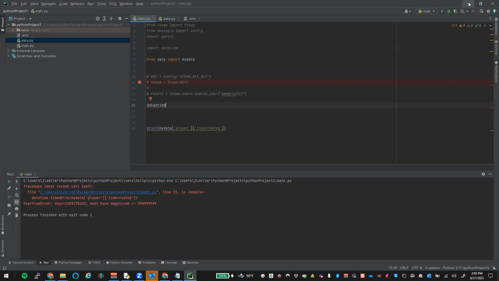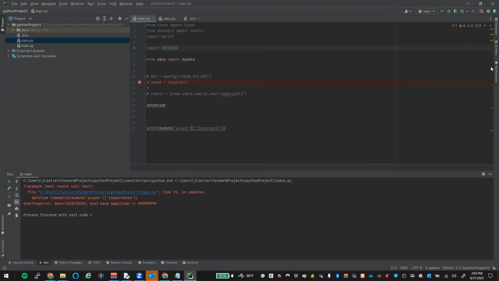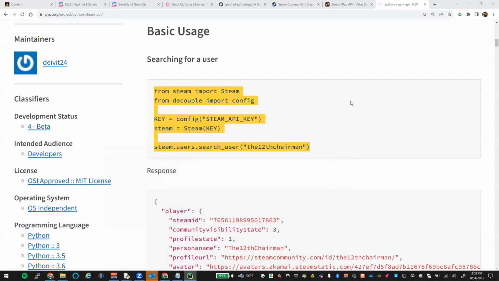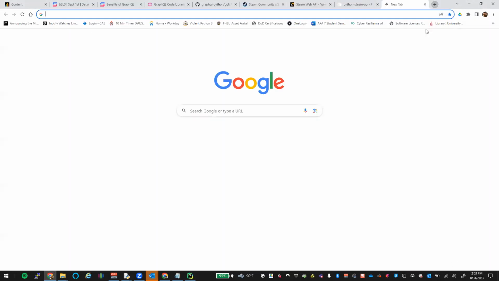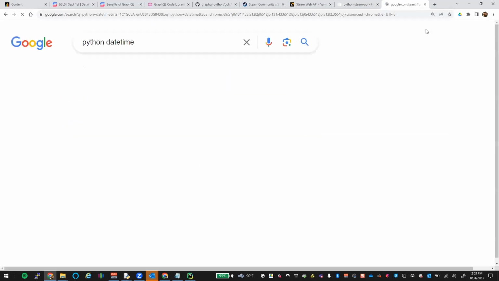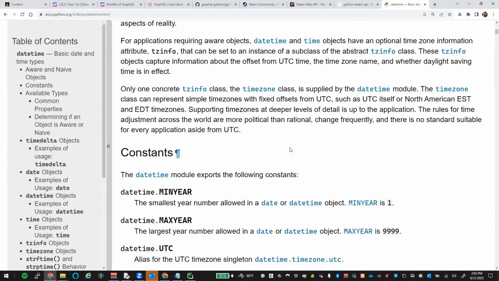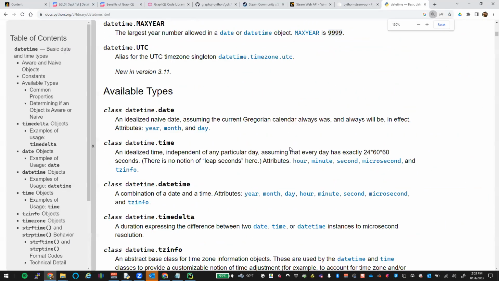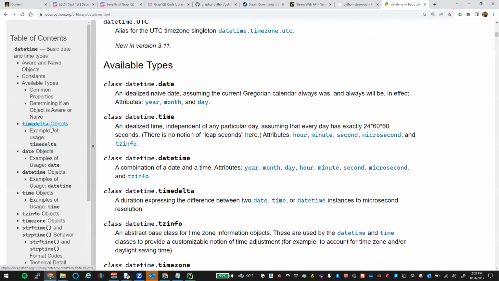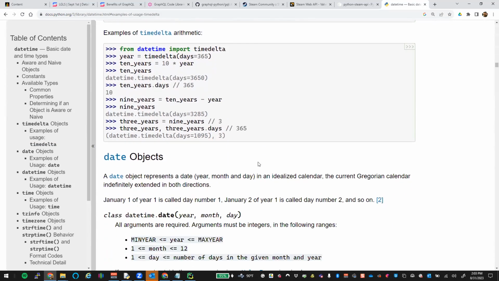So what do we do if we don't know? Anybody know? Documentation. Documentation, right? So if we come in here, you can actually pull up documentation in here, but if all else fails, come out here and look up documentation. So let's do Python datetime. There we go. And in the documentation, we want to know the time since epoch. So let's look at timedelta and see what that actually works with. So timedelta would be 36 days. This would give us the time delta for another year. That's not what we want.